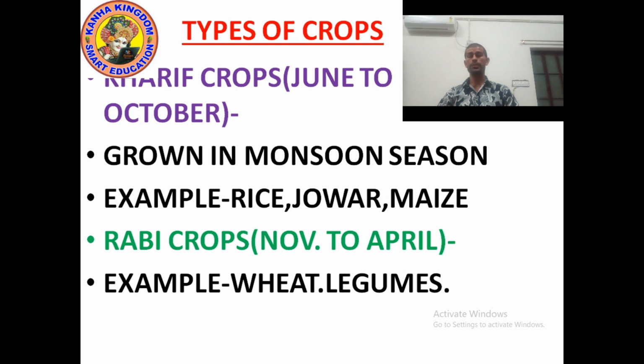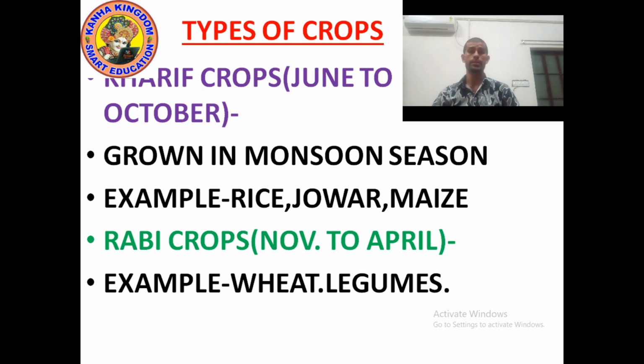Kharif crop is grown in the monsoon season. It is a monsoon crop, a rainy crop. Examples: rice, jowar, maize, bajra. They are Kharif crops grown in the monsoon season.